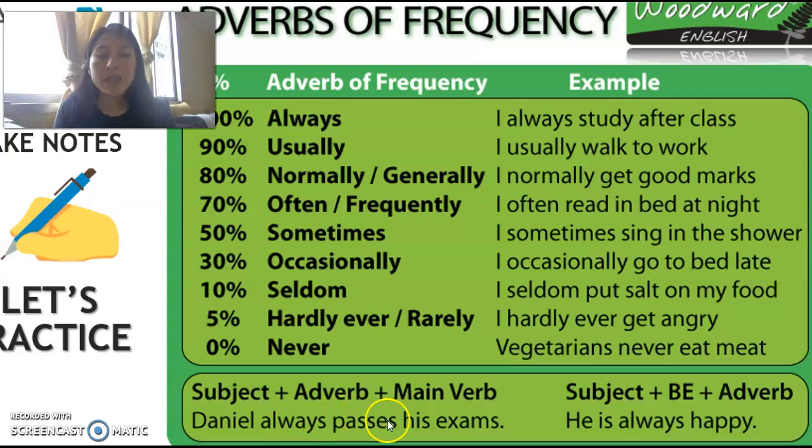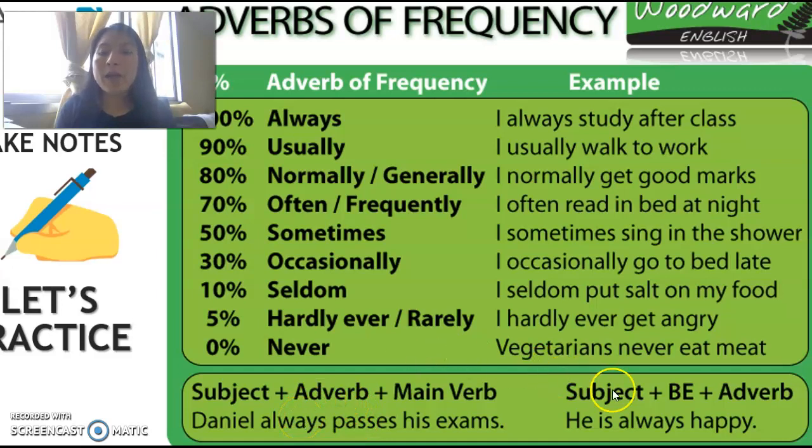Daniel always passes his exams. This is my first example of this word formation. Daniel is the subject, the adverb of frequency is always, the main verb is passes, and his exams is the complement. So I can say, Daniel always passes his exams. I use the adverb of frequency before the verb.